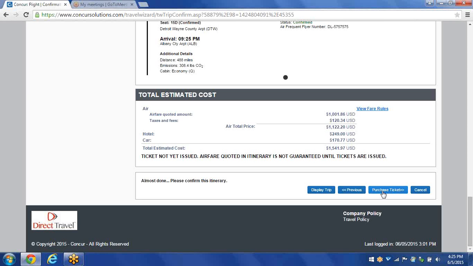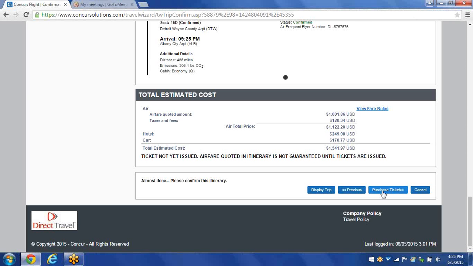What then happens is the information is sent to Direct Travel's ticketing agents to their GDS system, and it'll go through a variety of queues to go through the ticketing process. Once it goes through the ticketing process, you will receive a second email with a link to an itinerary and your invoice with your exact charges.